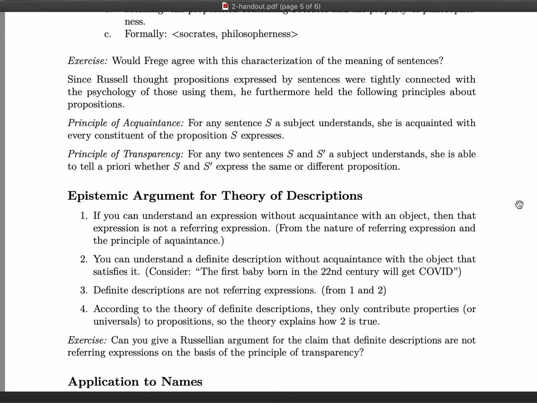But what is clear is that what Russell means by acquaintance is something that explains why he believes the principle of transparency holds.